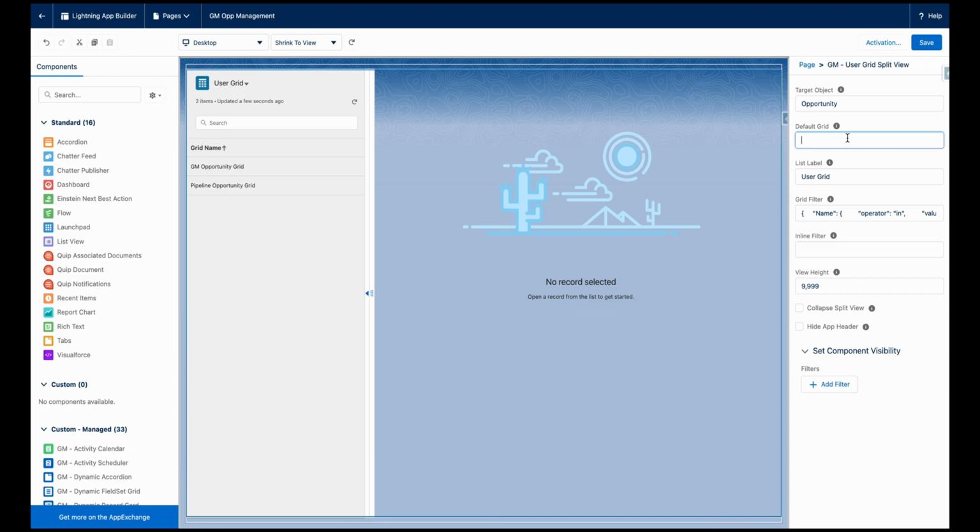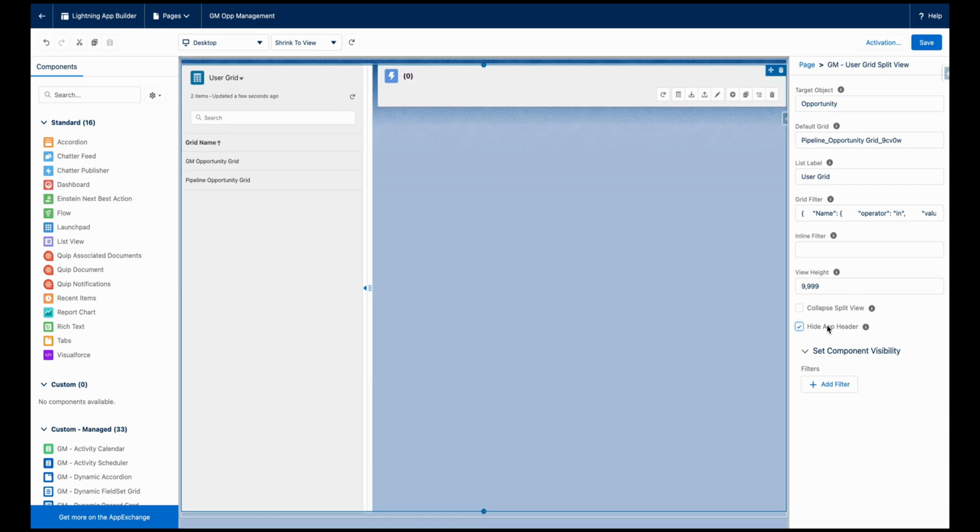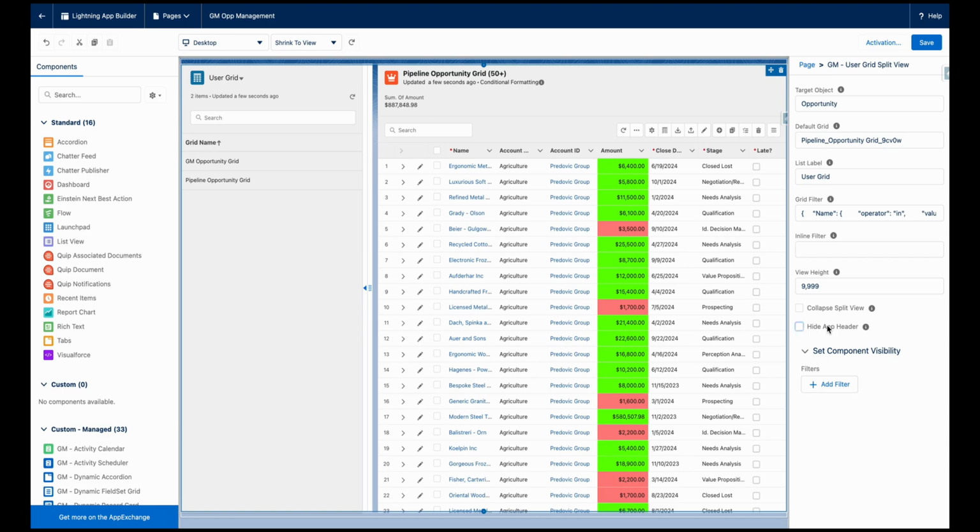By pasting the user grid developer name, it becomes the default grid. Here we can adjust the grid height. From here we have the option to hide or display the app header. That's it, let's click Save and Back.